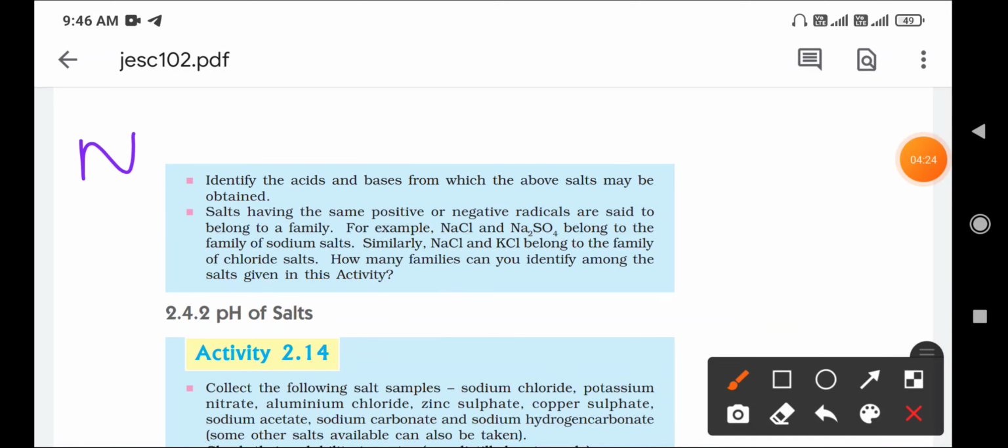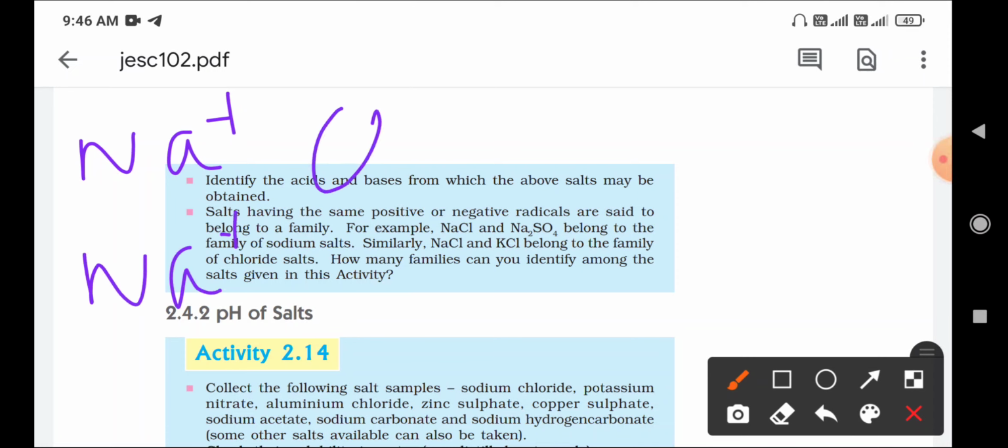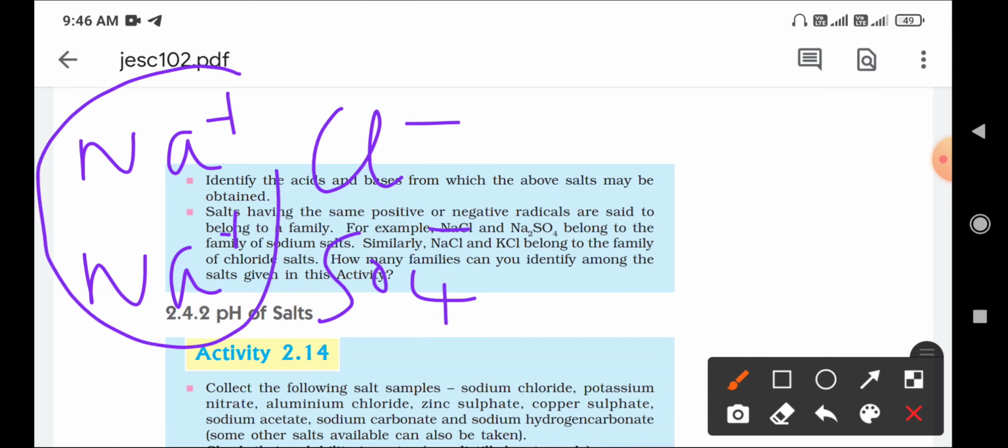So Na is positive, chlorine is negative, SO4 is negative. In both compounds, sodium is common. So that sodium is common means this is called the family of sodium salt.